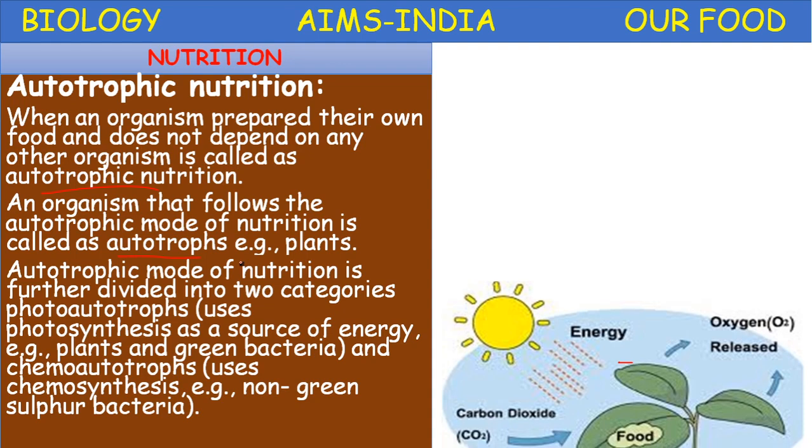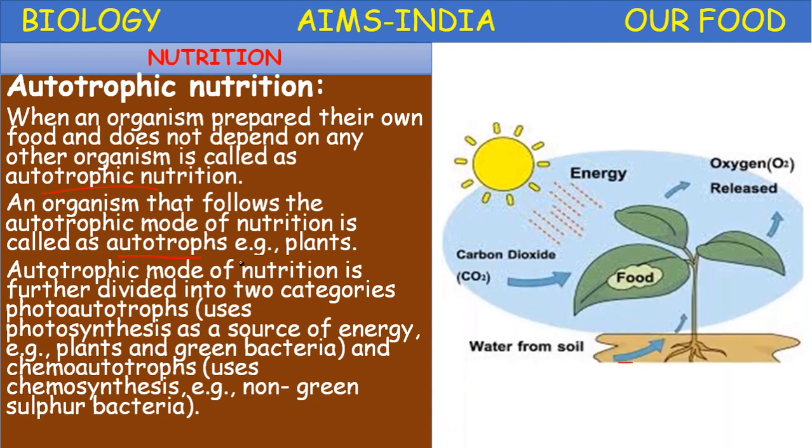Once again, autotrophic nutrition is divided into two categories. On what basis? For autotrophic nutrition, some energy is required to synthesize their own food. Depending upon the source of energy, it is divided into two types. Photoautotrophs: photo means light, they utilize sunlight as a source of energy to prepare their own food.